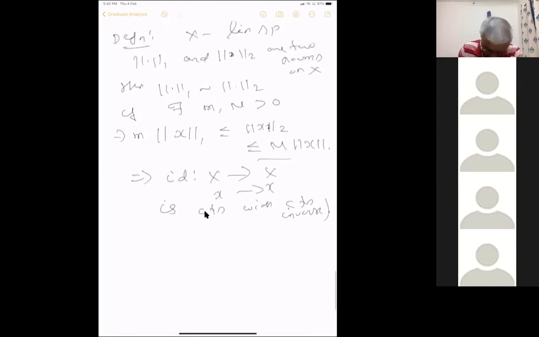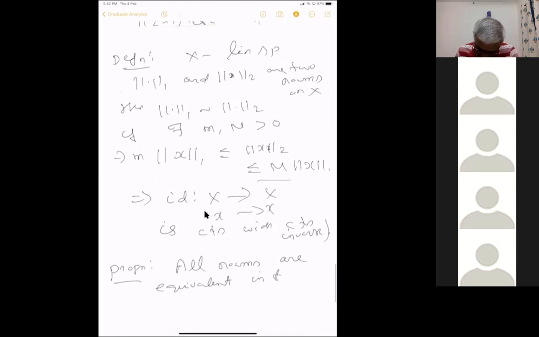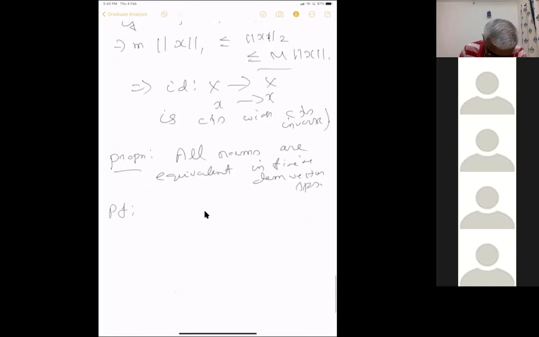Let's prove the following proposition: all norms in finite dimensions are equivalent.